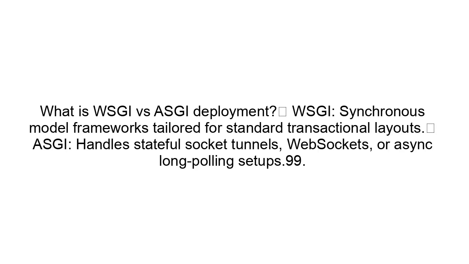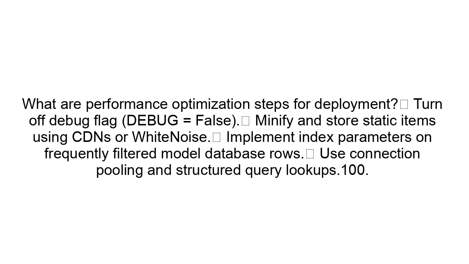What is WSGI versus ASGI deployment? WSGI: synchronous model frameworks tailored for standard transactional layouts. ASGI handles stateful socket tunnels, WebSockets, or async long polling setups. What are performance optimization steps for deployment? Turn off the debug flag, DEBUG = False. Minify and store static items using CDNs or WhiteNoise. Implement index parameters on frequently filtered model database rows. Use connection pooling and structured query lookups.